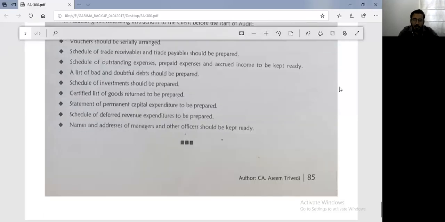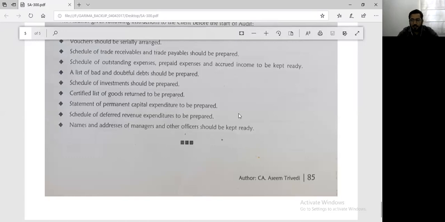Right now, I have three doubts. Let me first address those three doubts and then we proceed to further doubts if you have. The first doubt says that audit strategy is the base of audit plan, then why do we document it separately? I think I have already answered this question to you. I hope, Spruha, your doubt is solved.